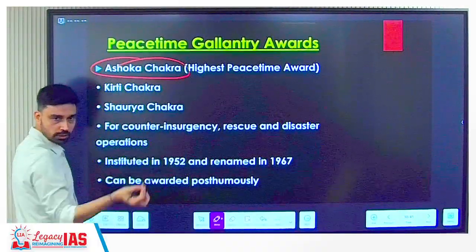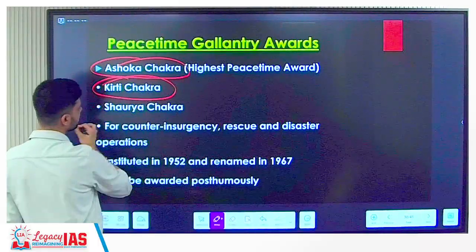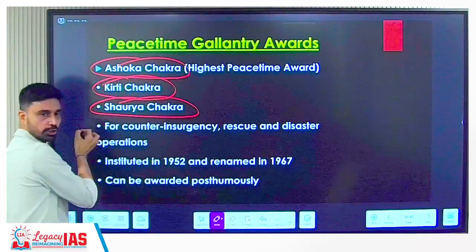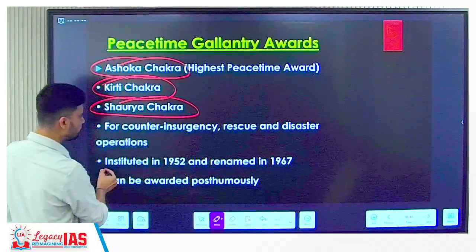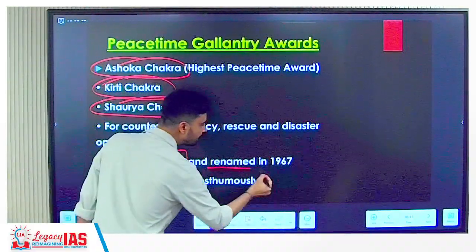Then you have the peacetime gallantry awards. The highest peacetime award is called Ashok Chakra. Second is called Kirti Chakra. Third is called Shaurya Chakra. It was renamed actually. Instituted in 1952 and renamed in 1967.